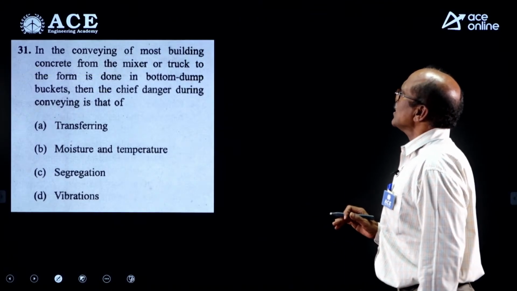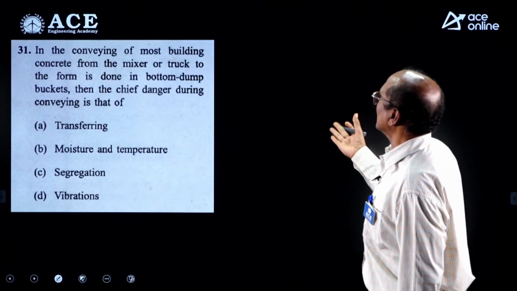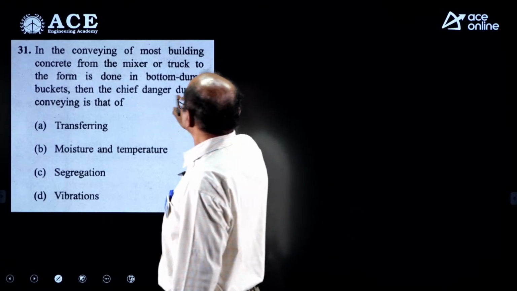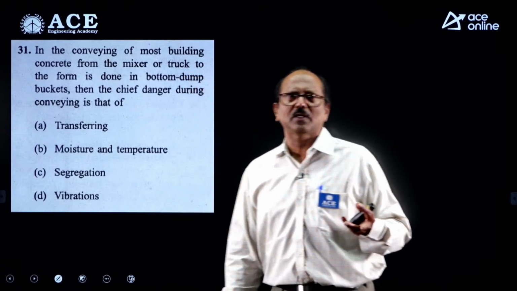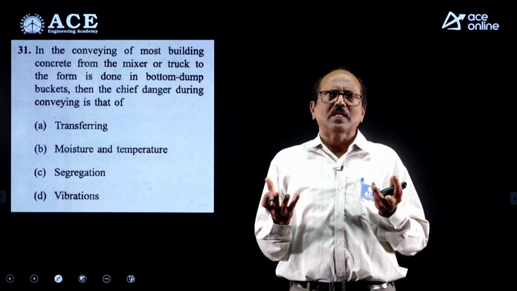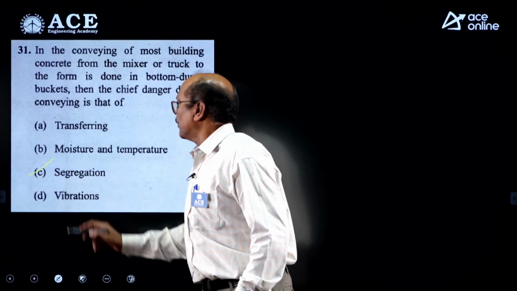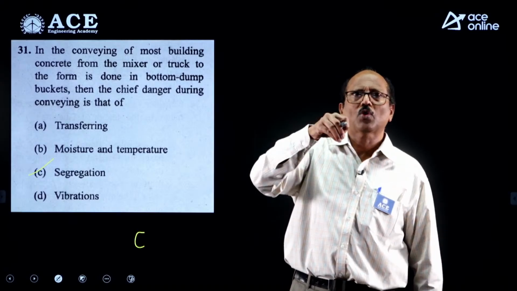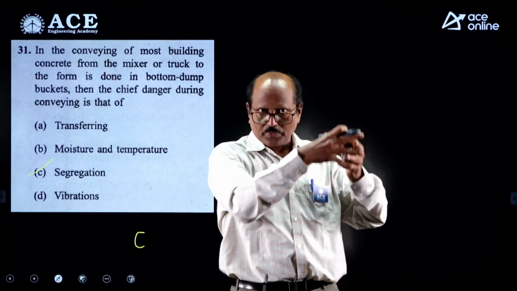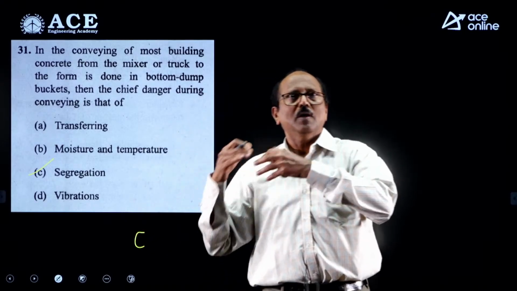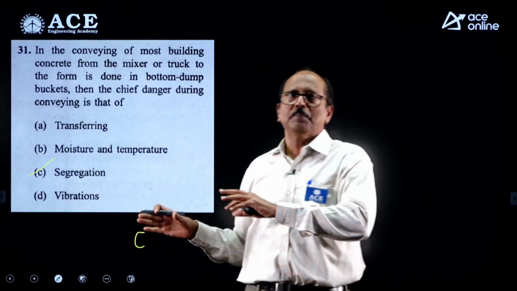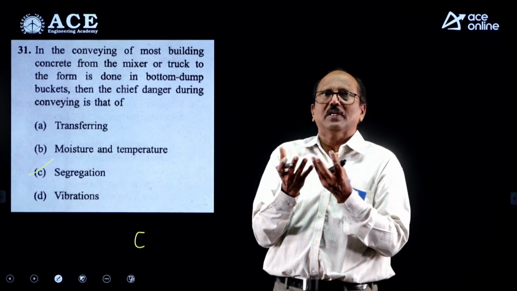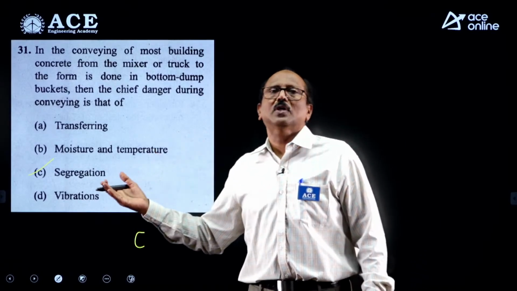Next, in conveying mass concrete from the mixer or truck to the workplace, nothing but formwork, a bottom dump truck, the chief danger in conveying the concrete. Definitely, concrete is made from different materials, so definitely segregation is a problem. It's not the time; we know 1.5 hours, the shifting time and all. The question is that concrete collected from the mixer is dumped in the dump truck, travels to the work spot, the formwork, and there we dump it. So in between, on the way, the different components of the mix are affected by segregation. These are 2 questions related to construction equipment.